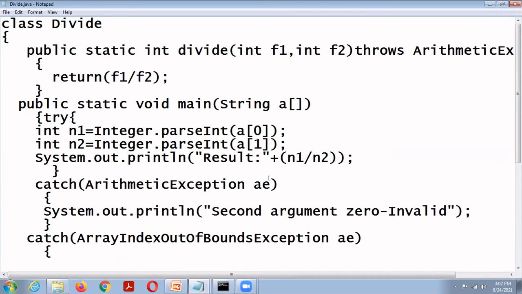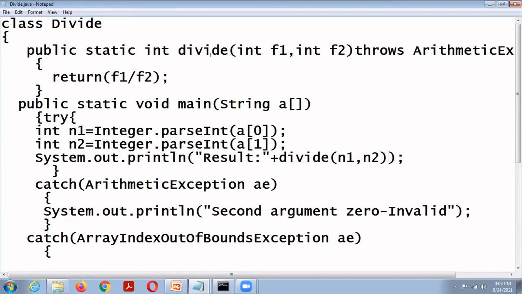So now System.out.println, I invoke this function here: divide of n1, comma n2. This is a static method, so we can invoke this method without an object.